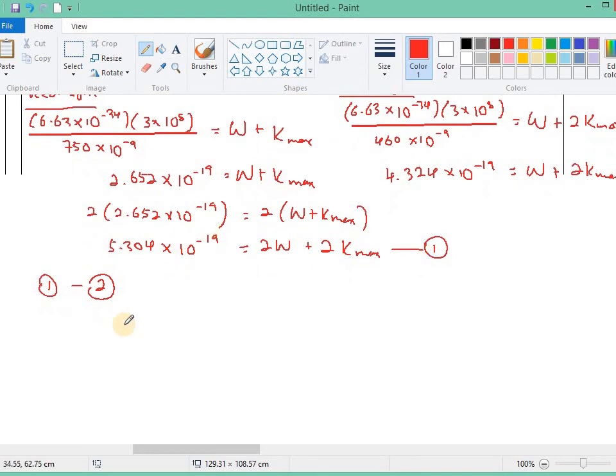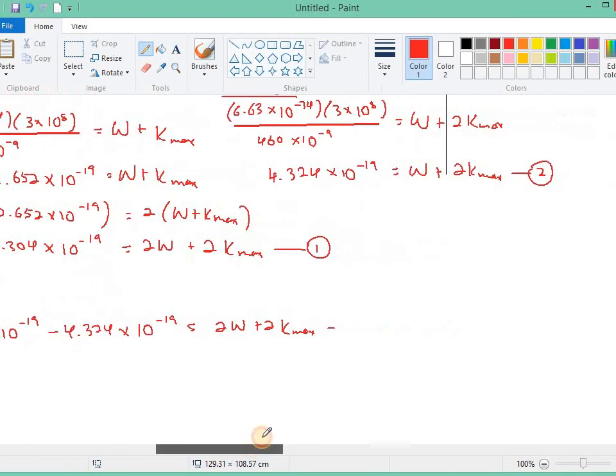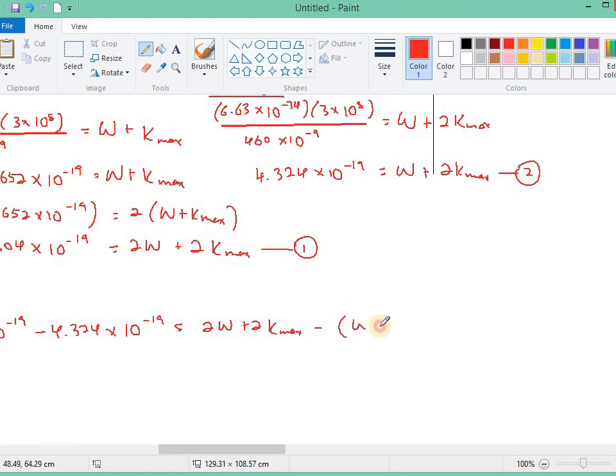And we can get 5.304 times 10 power by negative 19 minus 4.324 times 10 power by negative 19 equals 2W plus 2K max minus W plus 2K max.